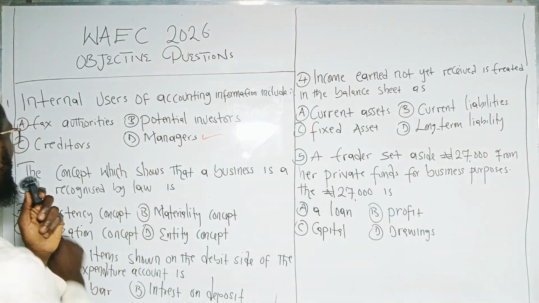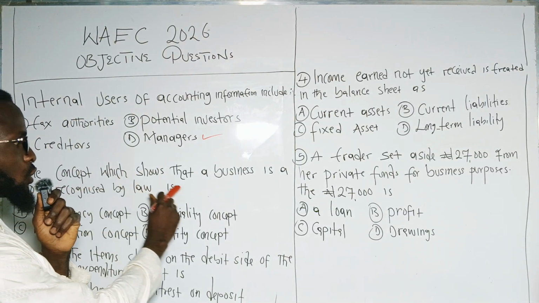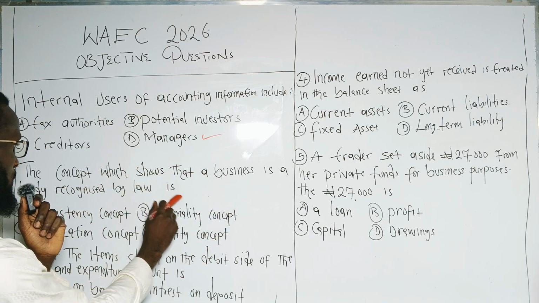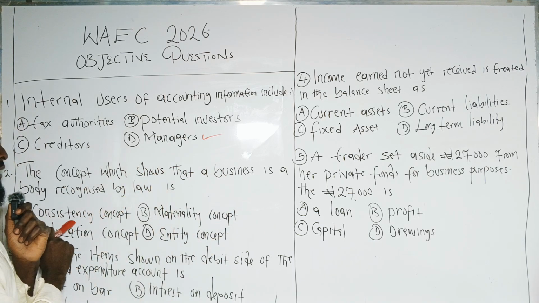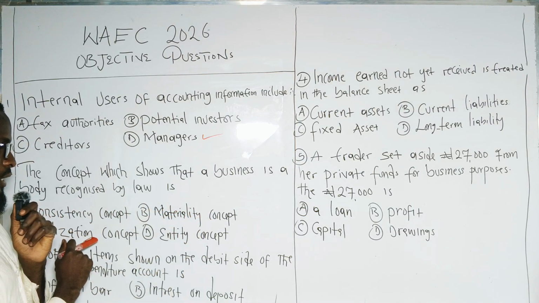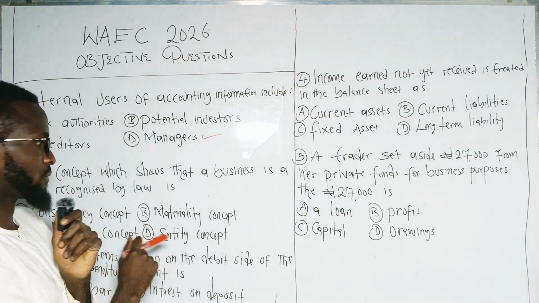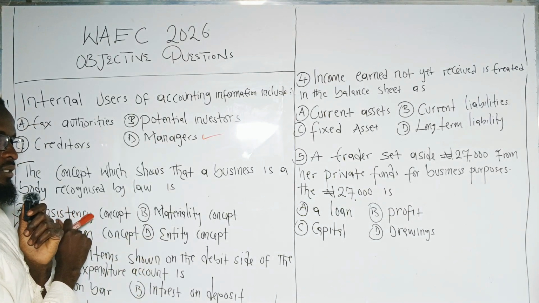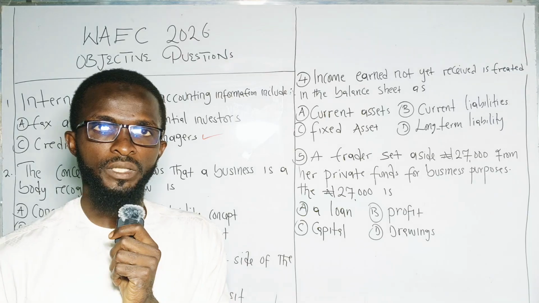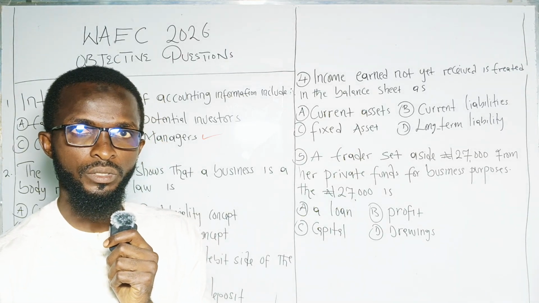The second question is, the concept which shows that a business is a body recognized by law is A. Consistency, B. Materiality concept, C. Realization concept, D. Entity concept. Consistency, this concept emphasizes on using a particular method continuously.